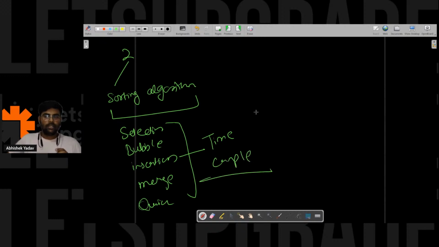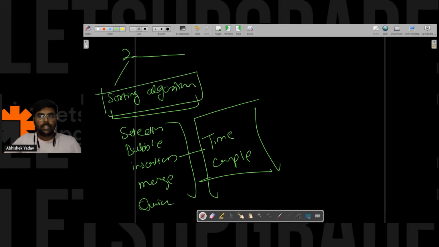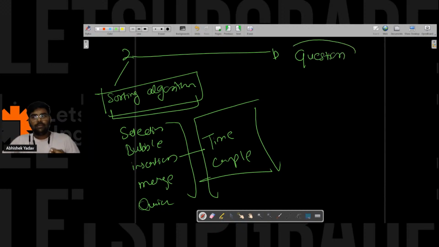The second case is, if you sit in a good company, they will ask you a question and see whether you are able to apply sorting, whether you are able to analyze if sorting is possible in this question or not. We will be discussing this part.